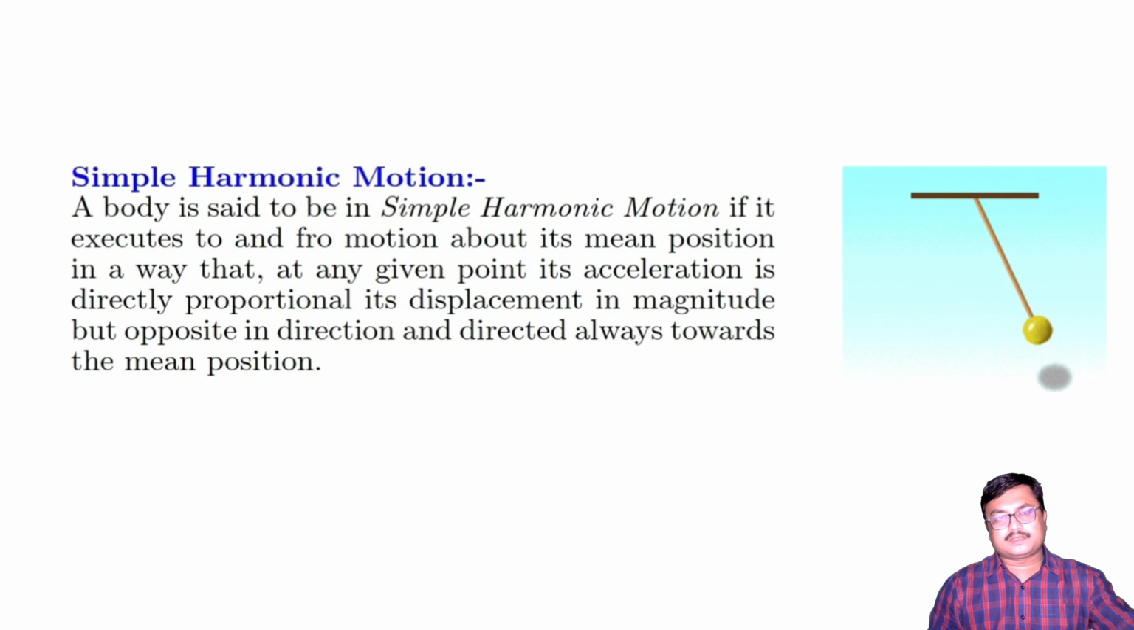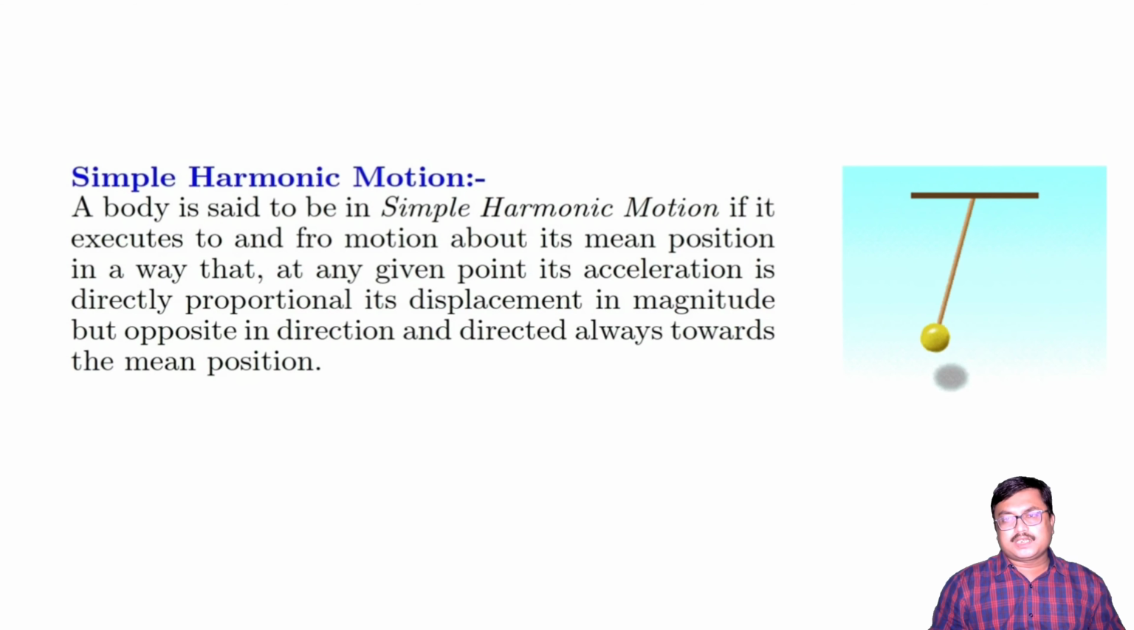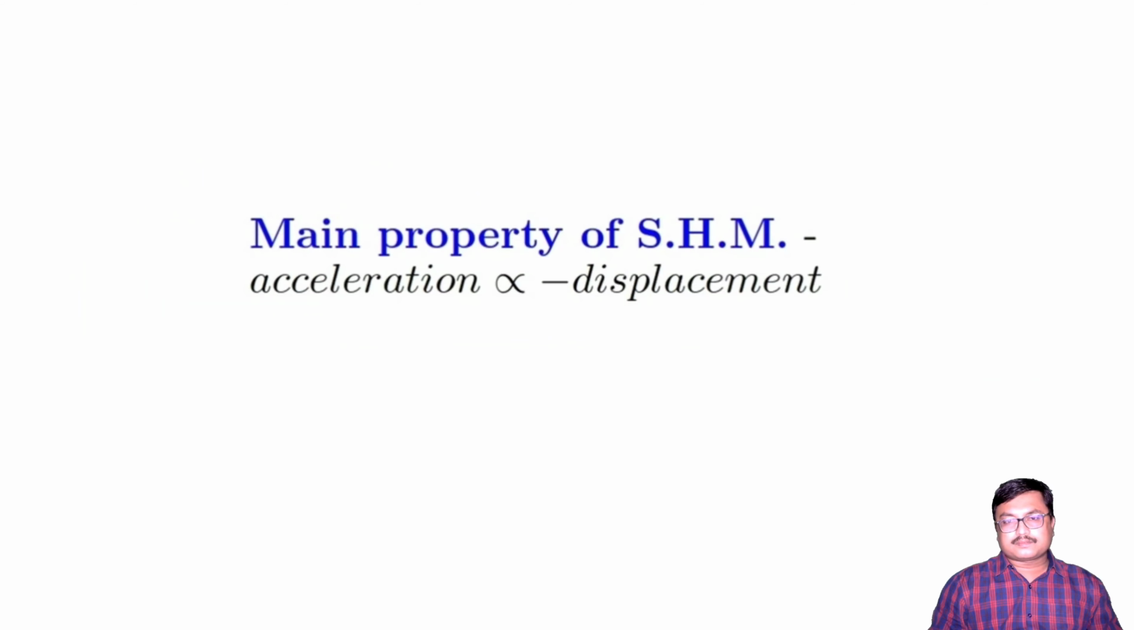Simple harmonic motion. A body is said to be in simple harmonic motion if it executes to and fro motion about its mean position in a way that at any given point its acceleration is directly proportional to its displacement in magnitude but opposite in direction, directed always towards the mean position.